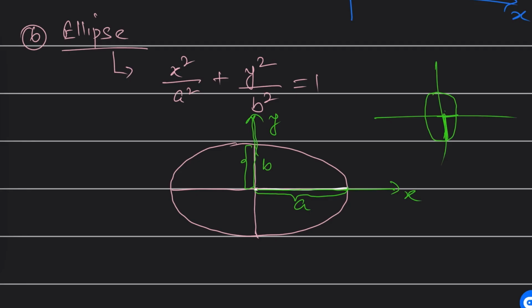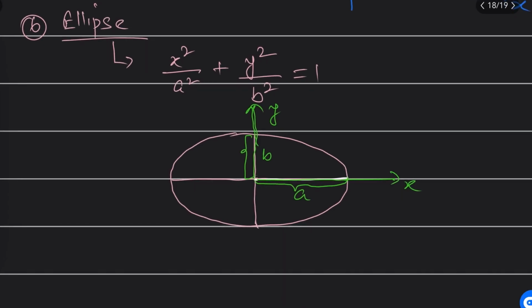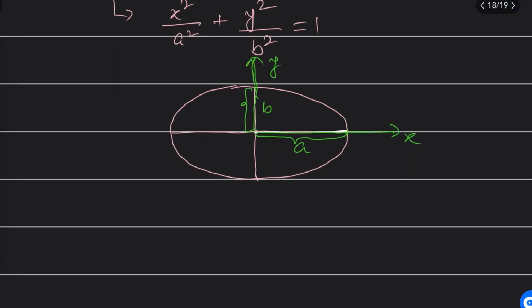It depends on the denominator of x square, it may be b square also. It's up to you. When you apply this, you will understand more clearly. For now you should keep in mind the ellipse equation is this and the graph will look like this, right?